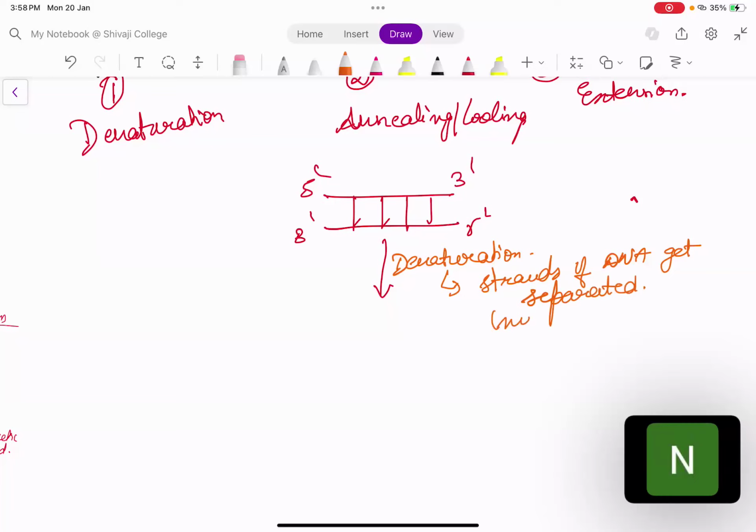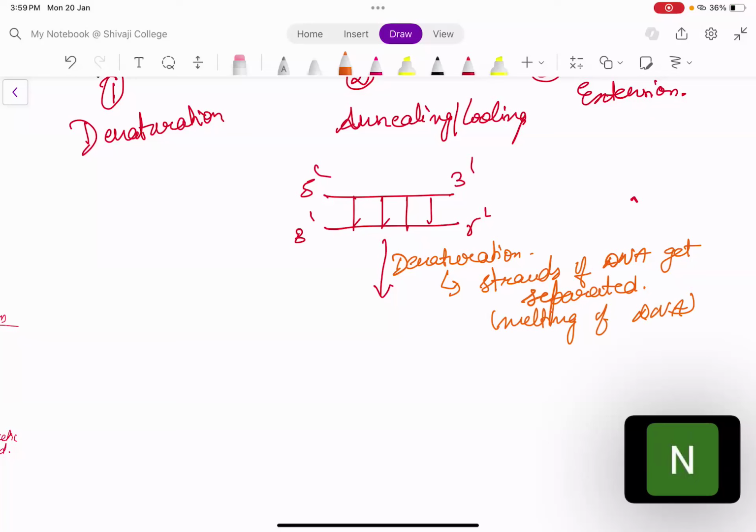क्या हो रहा है यहाँ पे? These hydrogen bonds are being broken. ठीक है, how are the strands connected together? Because there is hydrogen bonding between these two strands. ये क्यों connected है? Because they have hydrogen bonds. So you have broken those hydrogen bonds, and these strands will be separated. You are separating these strands by breaking the hydrogen bonds.